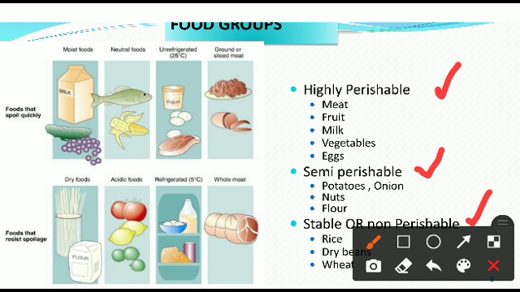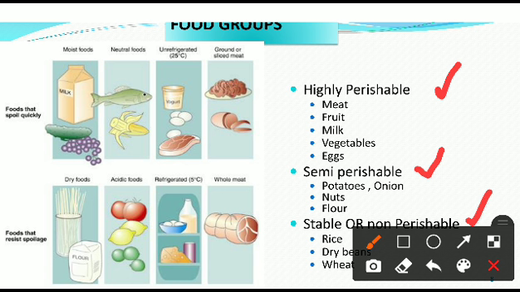Highly perishable food spoils immediately unless suitably preserved. Foods like meat, fruit, milk, vegetables and eggs are highly perishable, which means they can spoil easily within one day.